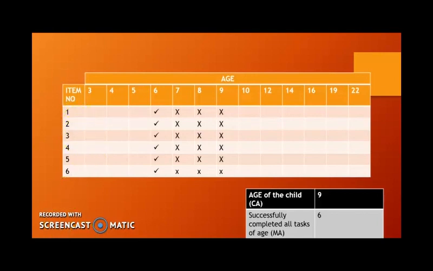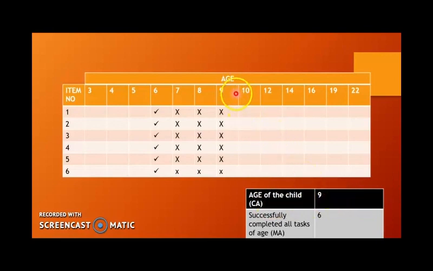As you can see, items 1 to 6 are the total number of items on a particular test, that is, the tasks given to the child. This is the age of the child, 3, 4, 5 up to 22. Now the child in our problem is of the age 9. CA is equal to 9, that is, the biological age of the child is 9.